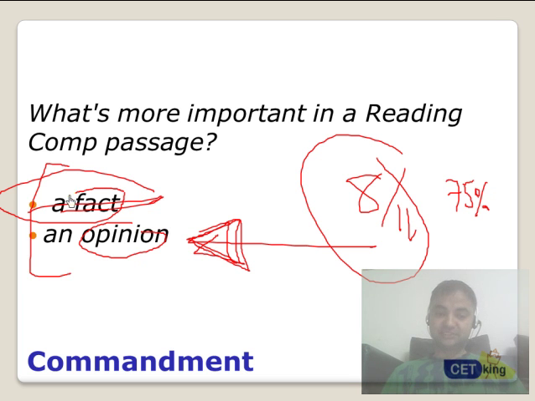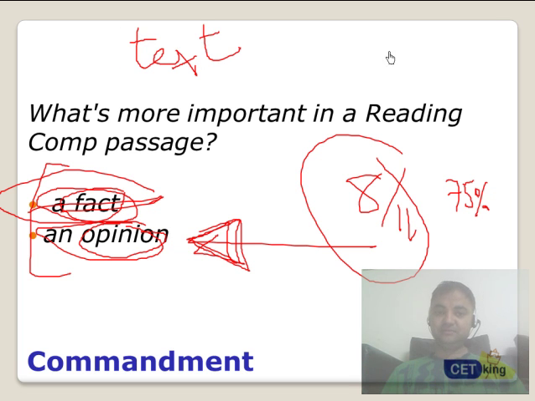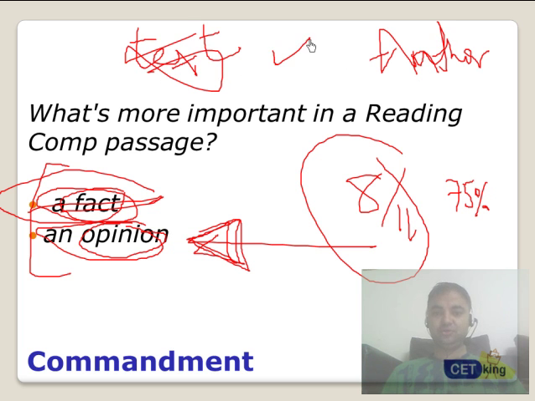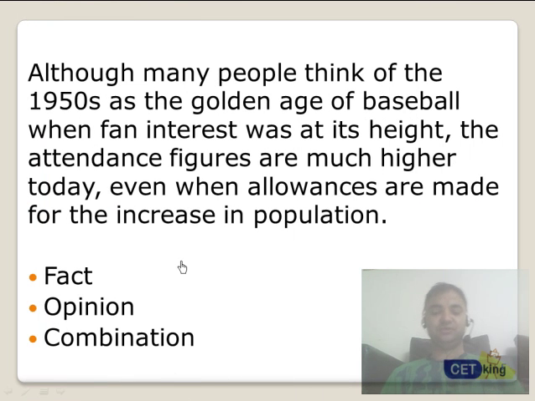So don't just mug up the words, don't just read the facts. Look at the opinion, look at what the author is trying to say. The focus should be on the author rather than the text. In the RC, the text is not important, but the author, the invisible hand behind the article, is more important. So we have to move the focus from text to author. That's what I want to talk about.